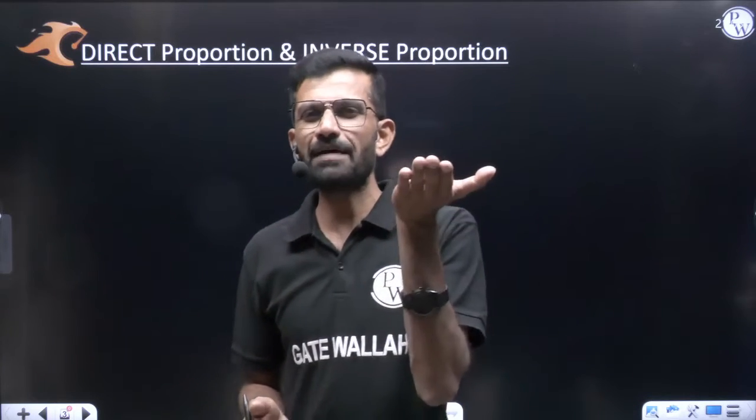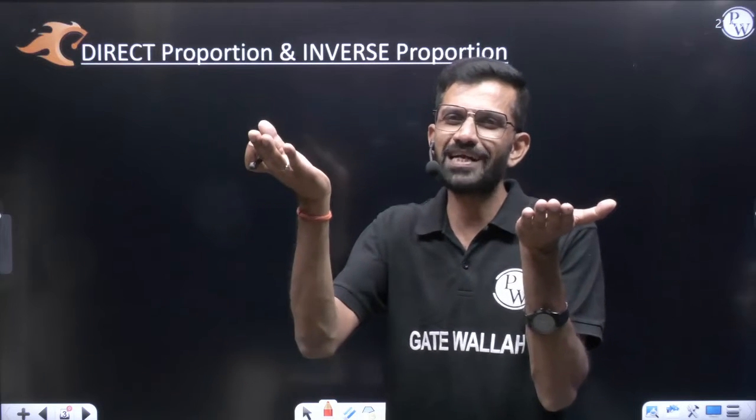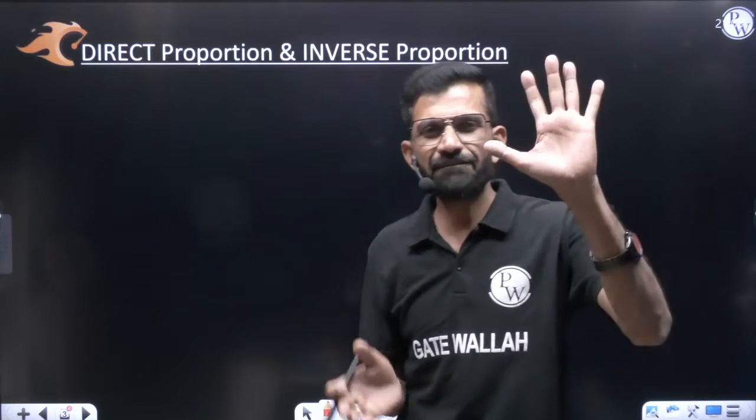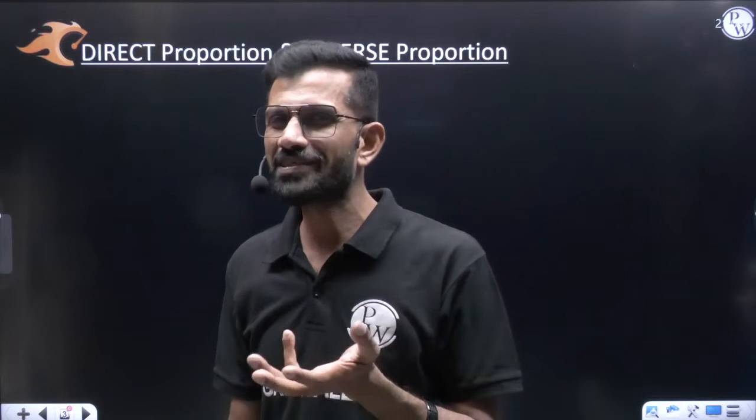When the number of apples I am increasing, the total cost also starts increasing. If 5 apples cost 50 rupees, what is the cost of 1 apple? Obviously 10 rupees. When the number of apples I decreased, the total cost also decreased. So this was direct proportion.